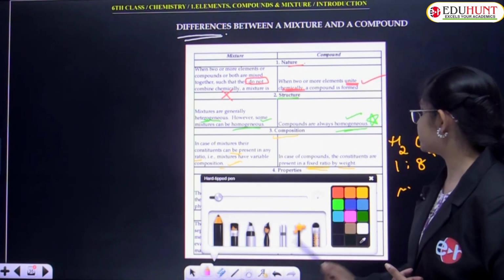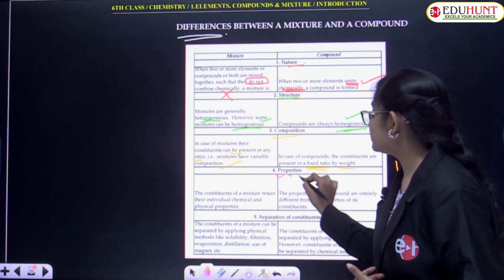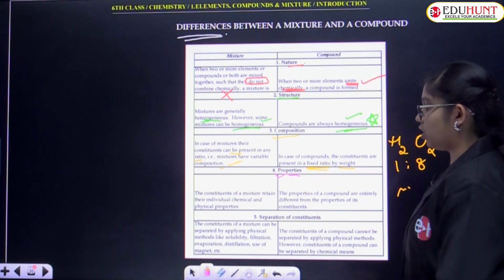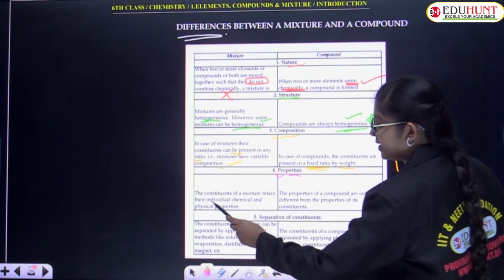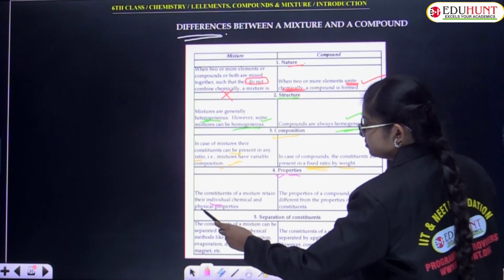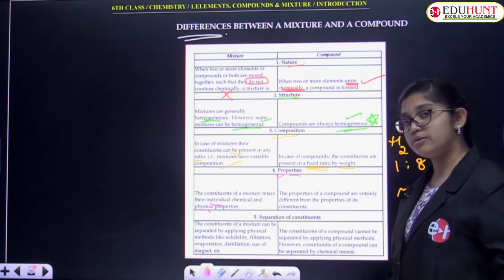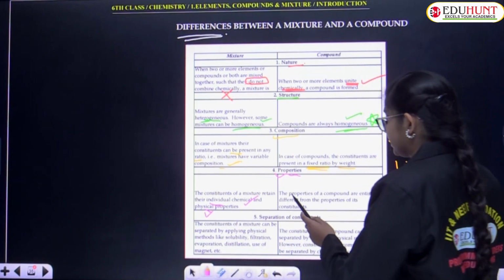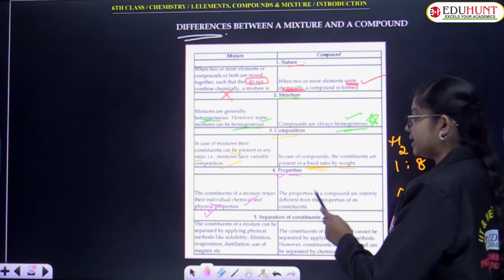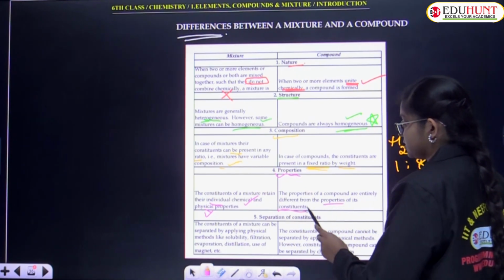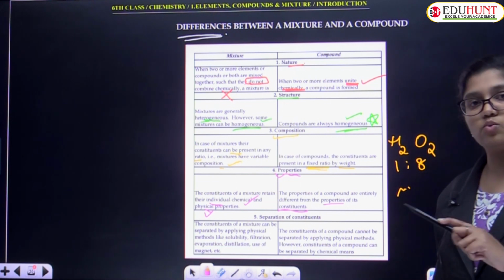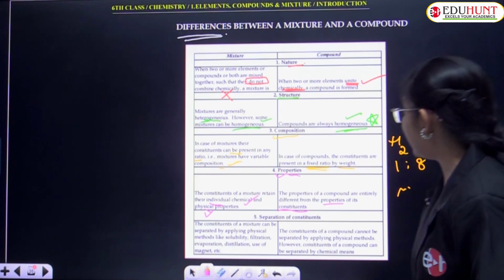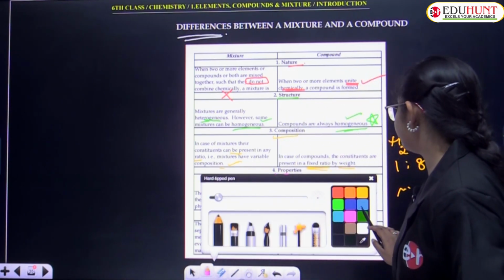The next characteristic is properties. The constituents of a mixture retain their individual chemical and physical properties. Because there is no chemical bond, they keep their own properties physically and chemically. The properties of compounds are entirely different from those of their constituents. Hydrogen plus oxygen gives rise to water, sodium plus chlorine gives rise to sodium chloride.